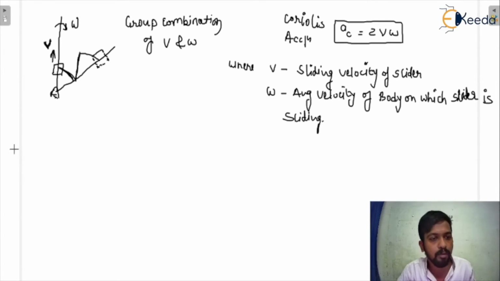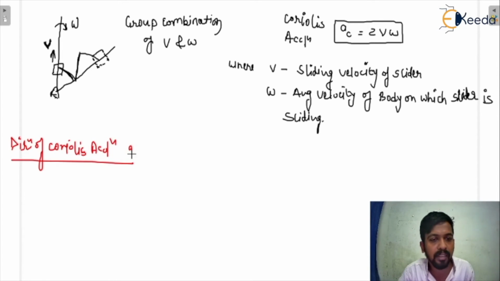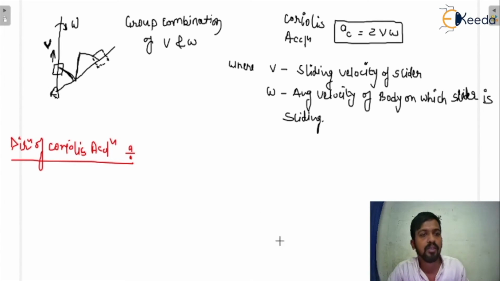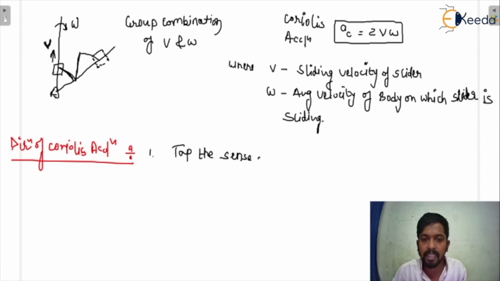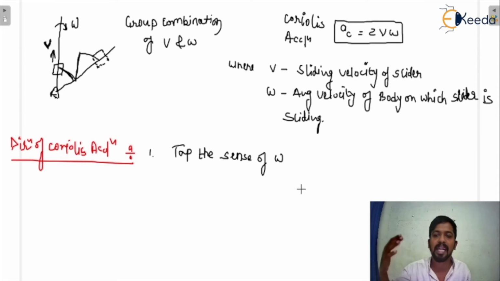So I'm just writing here the procedure for finding out the direction of the Coriolis acceleration. You have to use that procedure in order to find out the direction, but be careful. First thing is that you have to tap the sense of omega, whether it is clockwise or anti-clockwise. Omega is what? This is the angular velocity of the body on which slider is sliding.